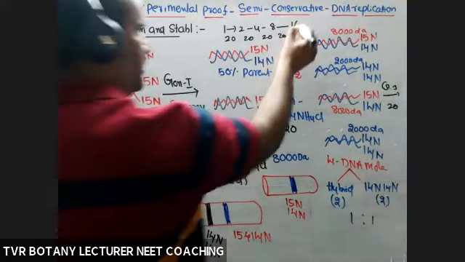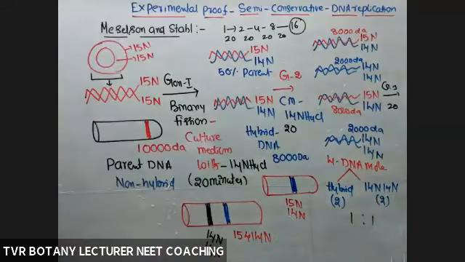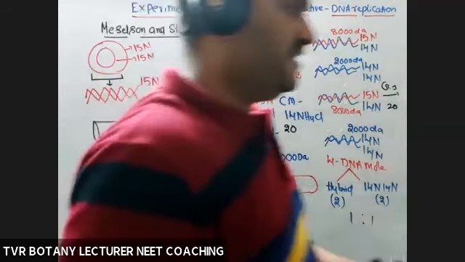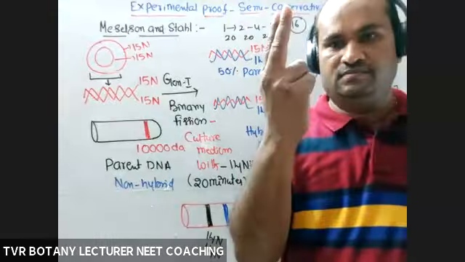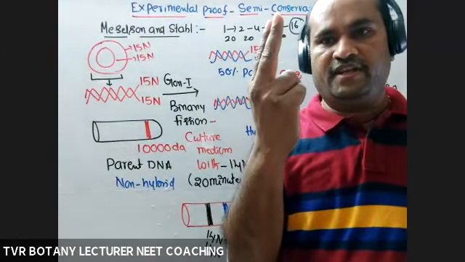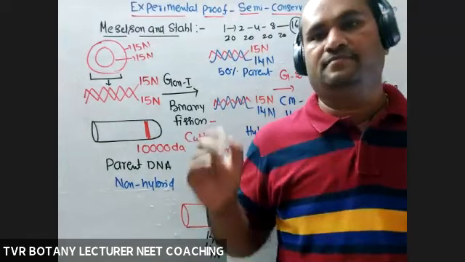After completion of 80 minutes, what about the number of DNA molecules? 16. Out of 16, how many are hybrid? 2. How many are with 14-14? Remaining all.